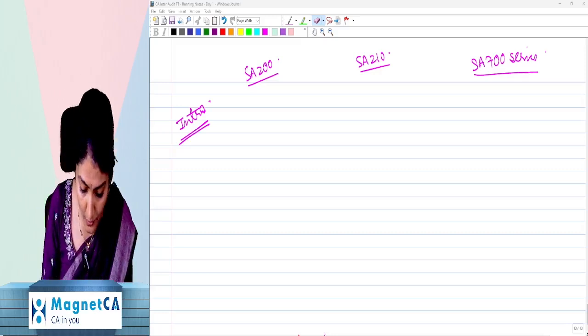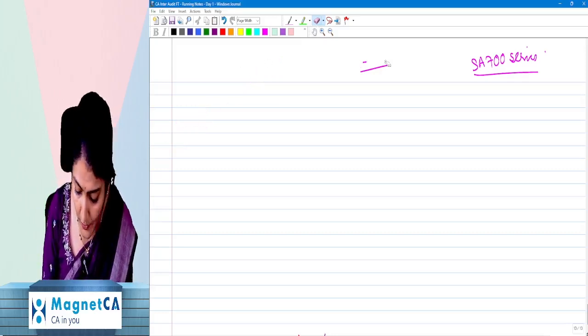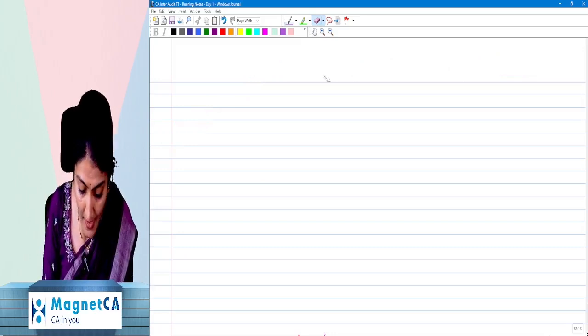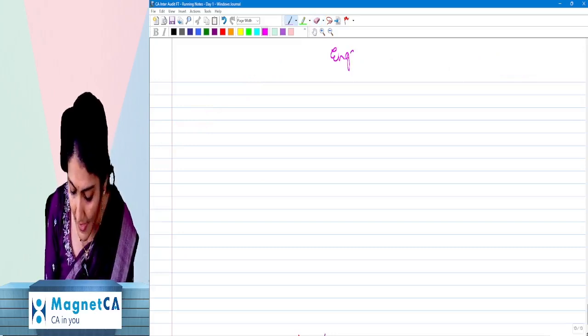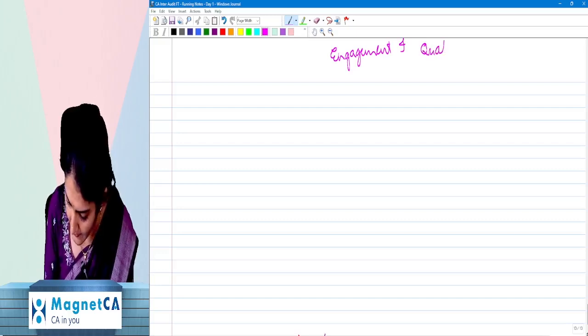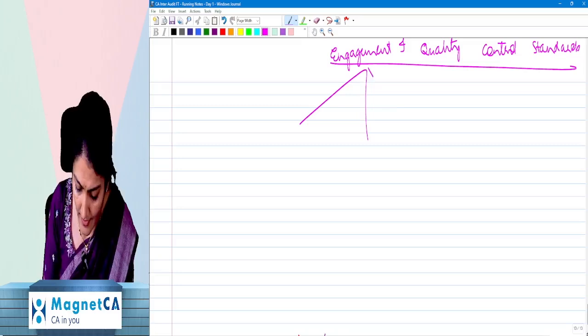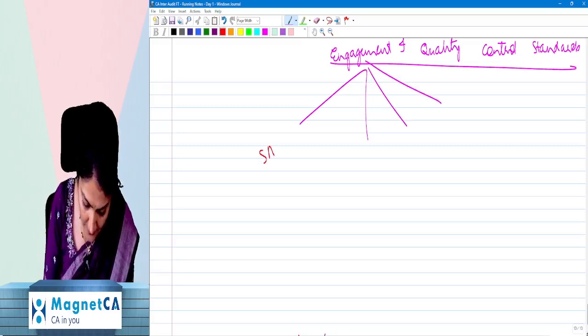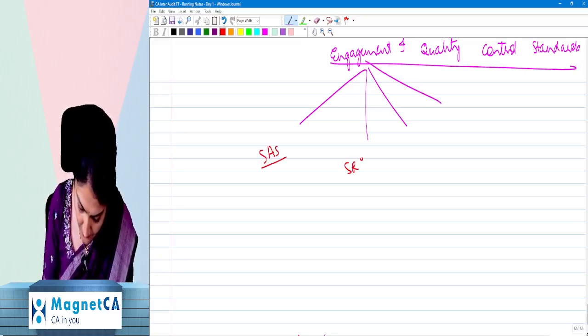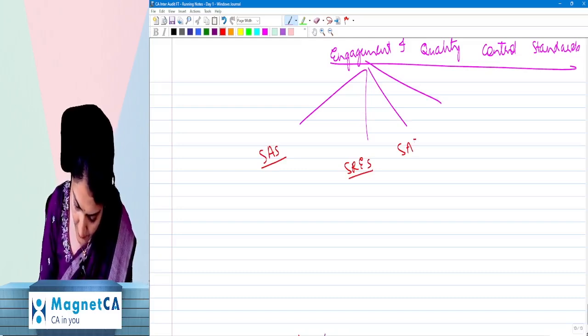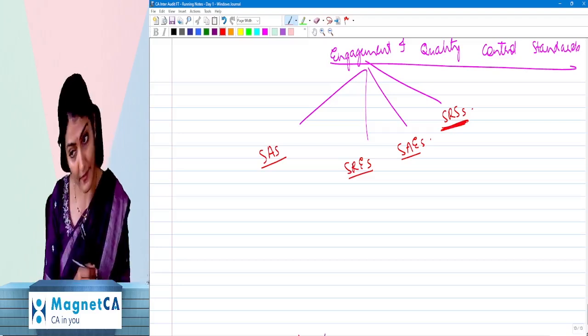Right, so as I have told you regarding these EQCS, the engagement and quality control standards, the engagement standards are of 4 types: standards on auditing, standards on review engagement, standards on assurance engagement, and the standards on related services.